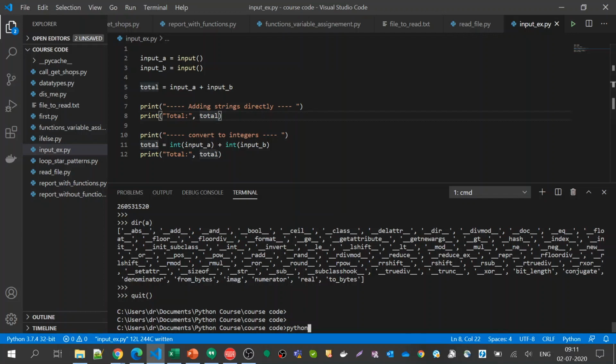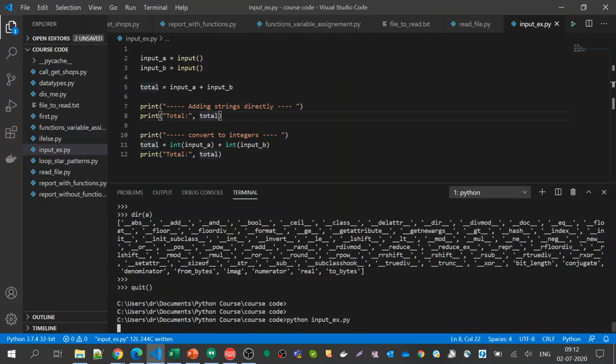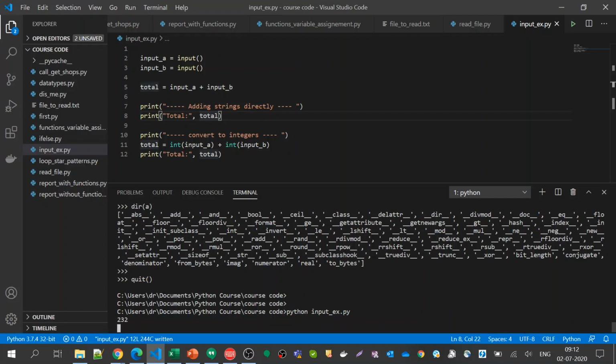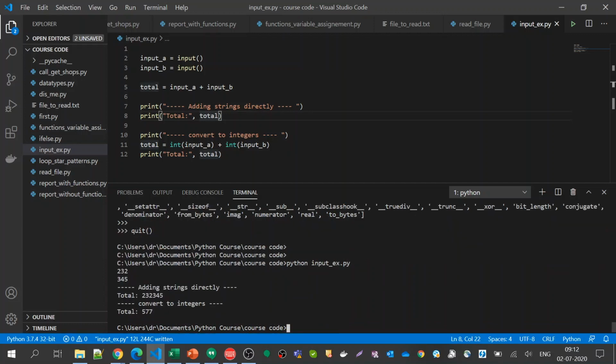Digant, here you're giving one input, pressing enter, and then giving one more input. How does it work when we give two inputs in the same line, let's say 10 space 20? I'll tell you different ways for that. I'll just demo this first. Let us say this is my first input 232, and this is my second input.